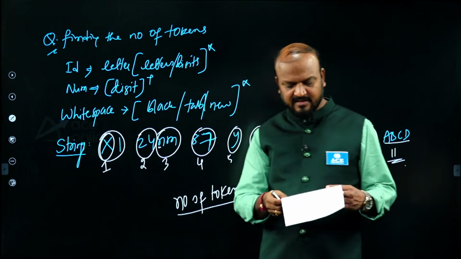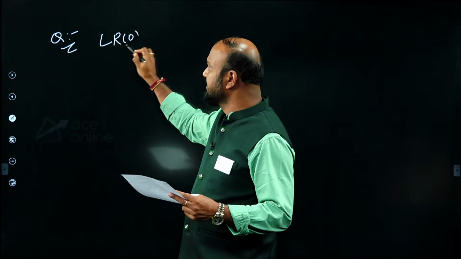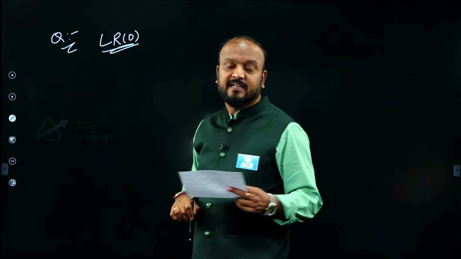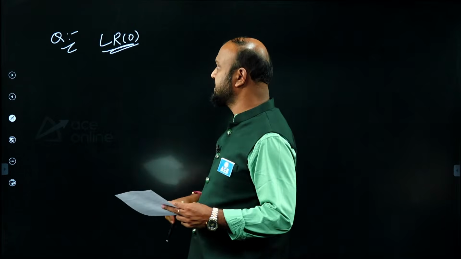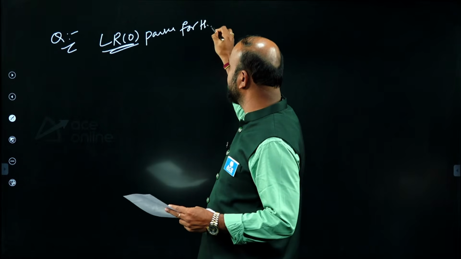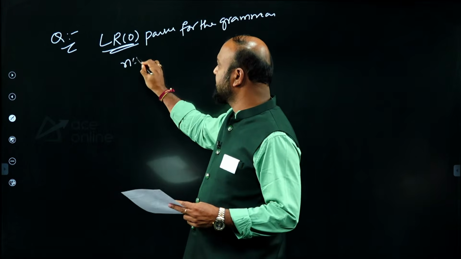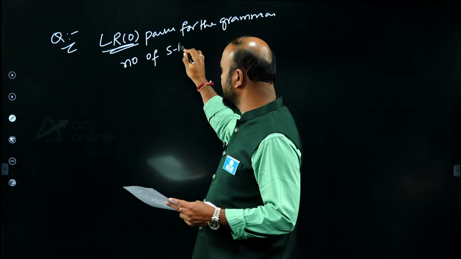Otherwise, it could be something different. And coming to one more question, because the data is not clearly given, but this kind of question we have done enough in the classroom. It is given some grammar and asked to find how many parser conflicting entries are in the LR(0) parser for the grammar, the number of shift-reduce conflicts.